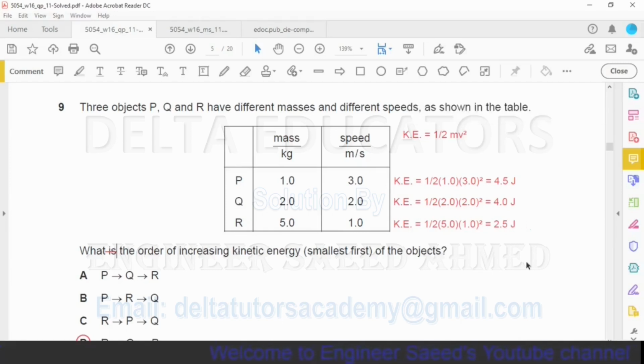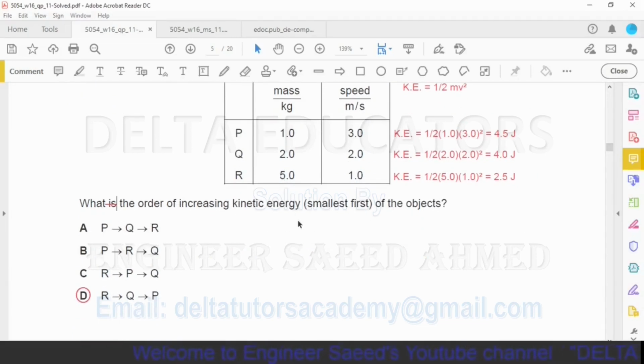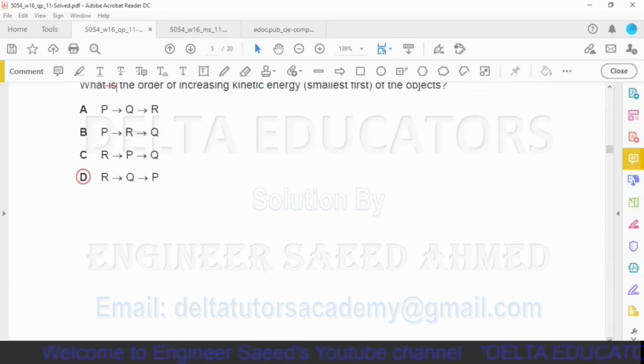Now we are looking here that the kinetic energy in R is least and kinetic energy in P is most. So the least kinetic energy is in R and the maximum kinetic energy is in P. So the order will be R, Q, P. And it is given in the option D. So option D is the correct option.